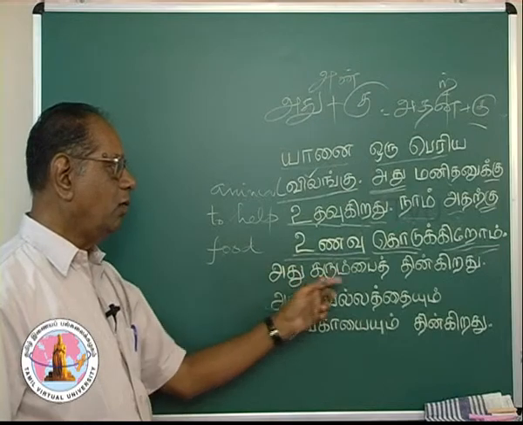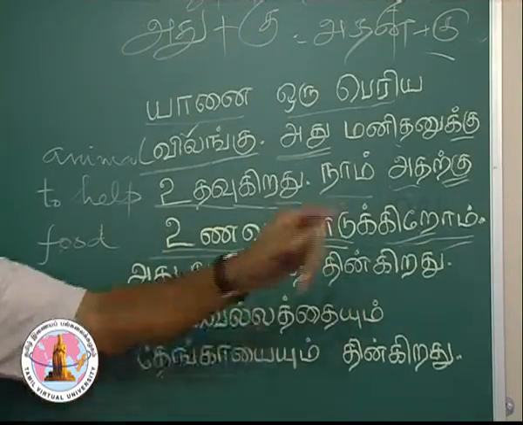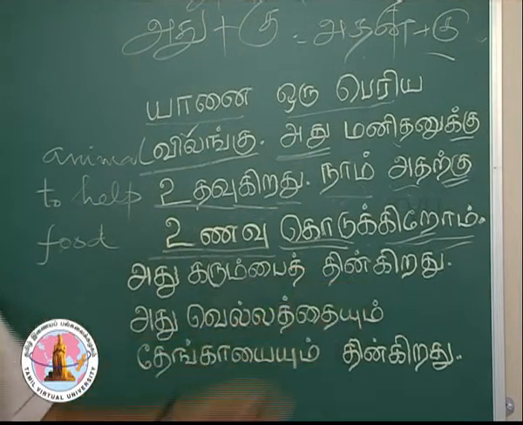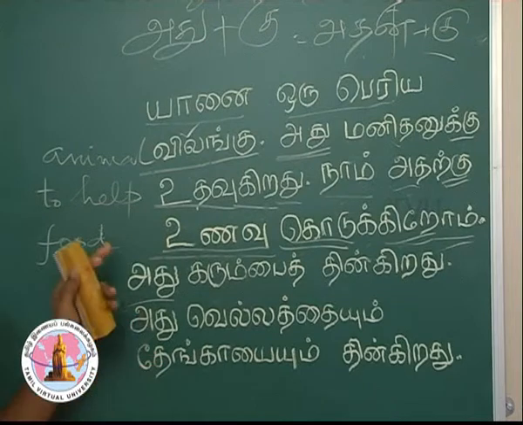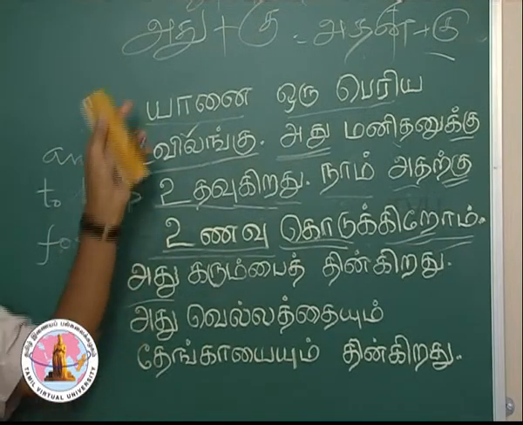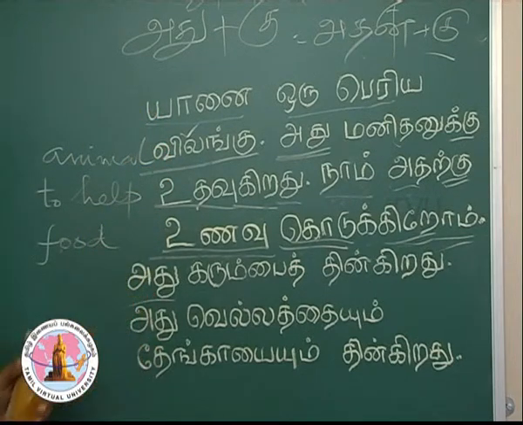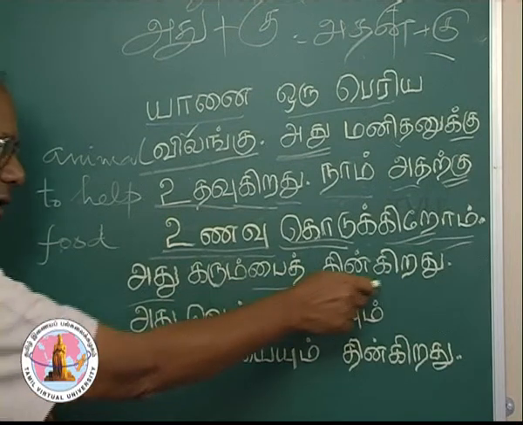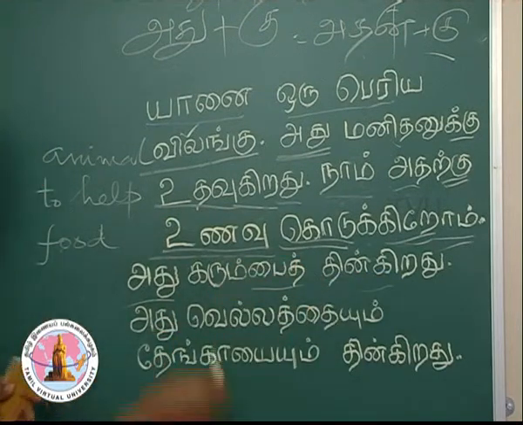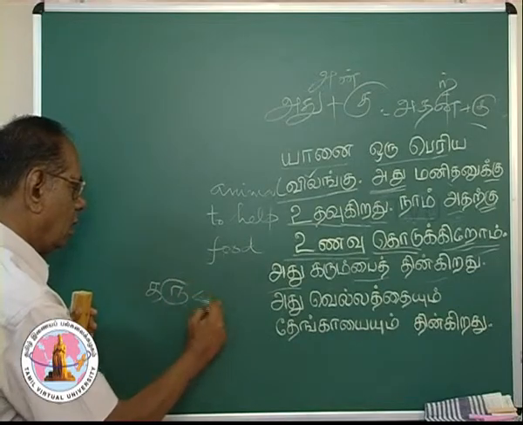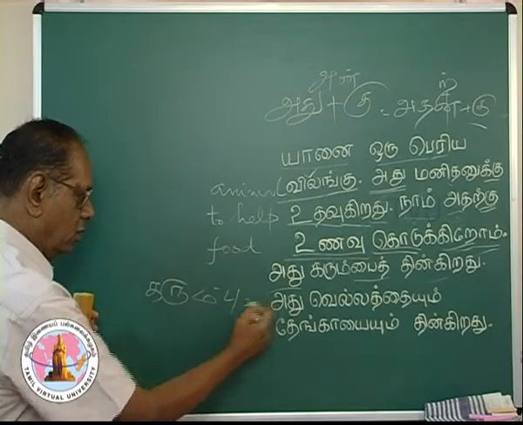Next sentence. அது கரும்பை தின்கிறது. அது, the pronoun. யானை, you replace the pronoun with the noun. Then it becomes யானை அது கரும்பை தின்கிறது. கரும்பு is sugarcane.